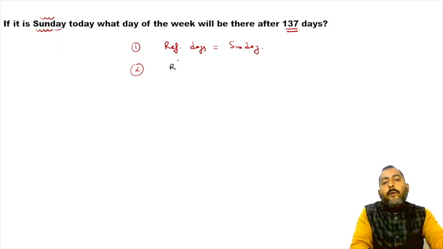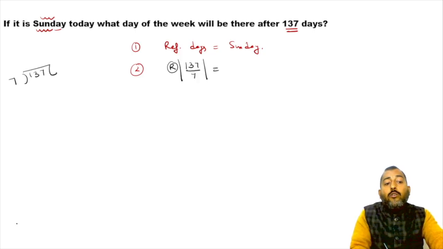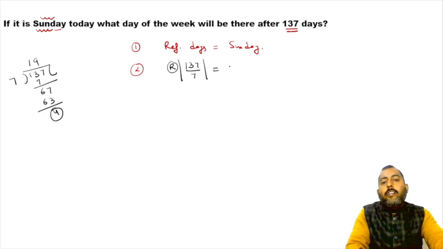So for the number of odd days, you will divide the given duration by 7 and write down the remainder. R stands for remainder. So divide 137 by 7 and write down the remainder. 7 ones are 7, 67 it is, 7 nines are 63. So the remainder over here is 4.